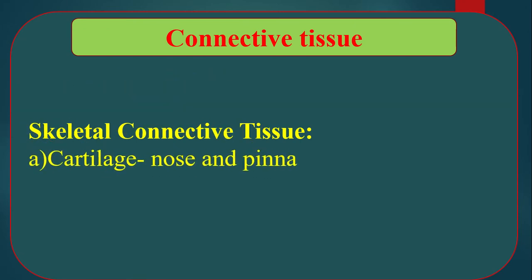Skeletal system is mainly divided into two. Number 1 cartilage. Cartilage is a kind of flexible skeletal tissue. We may say that the flexible skeletal tissue of our body is cartilage. Its matrix is firm and elastic, and the cells contain lacunae. Cartilage is present in nose, pinna, etc.